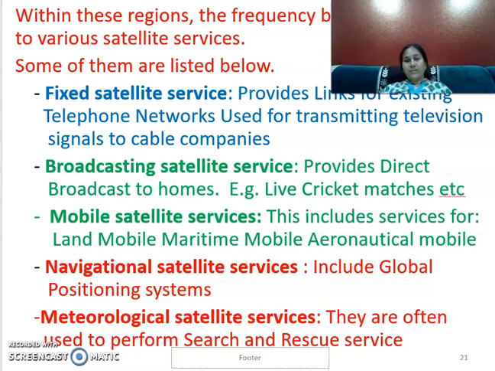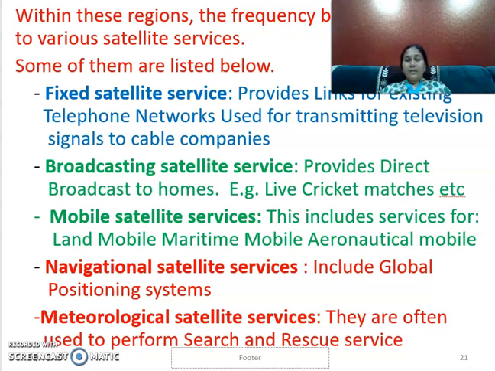For that purpose, a specific frequency is allocated, so that at that frequency it can transmit the signals, like a cricket match going on in a stadium, or some IPL matches. Each and every country has to receive the signals instantaneously. That is the live or real-time application we need to have. That is called the broadcast satellite services.